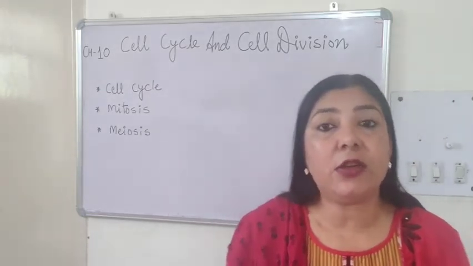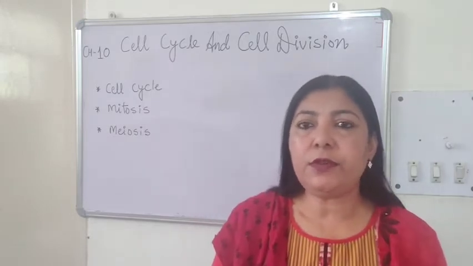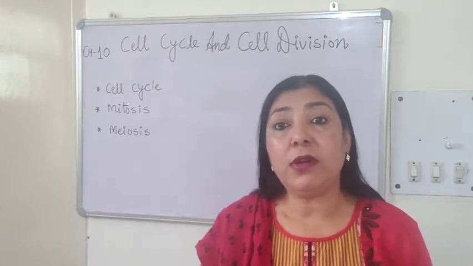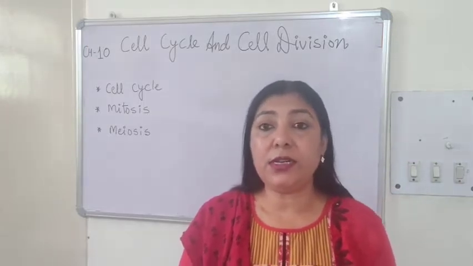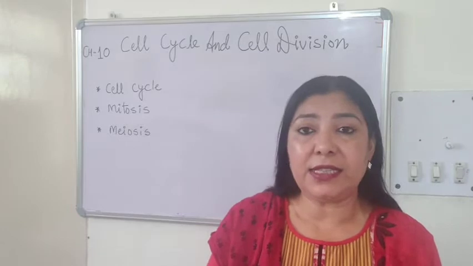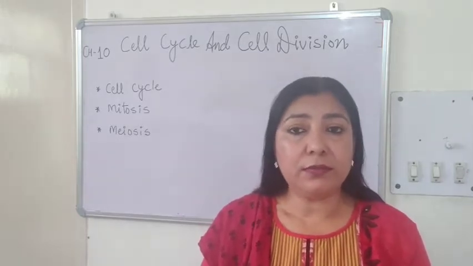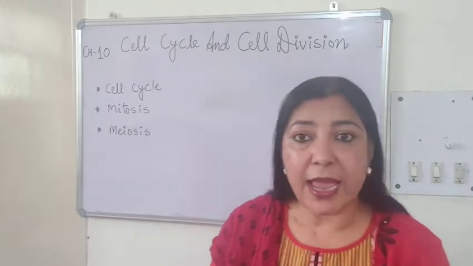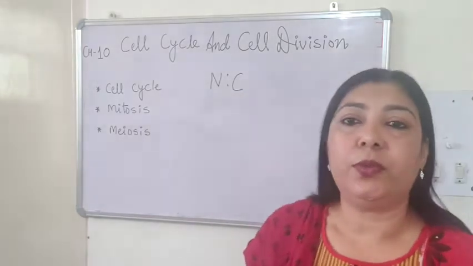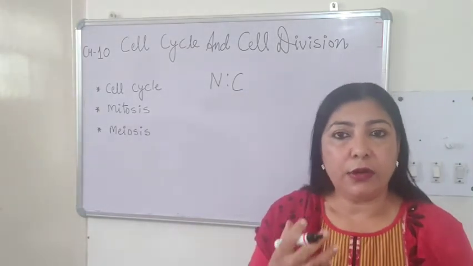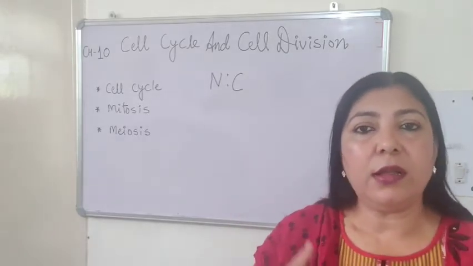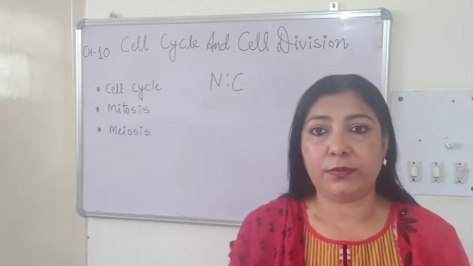Before going into the details of the cell cycle, let's first find out how does a cell know when it has to divide. Yes, dear students, there is a very well developed mechanism inside the cell through which it knows when to divide. And that mechanism is called as NC ratio. N stands for nucleus and C stands for cytoplasm. So it's called nuclear cytoplasmic ratio.